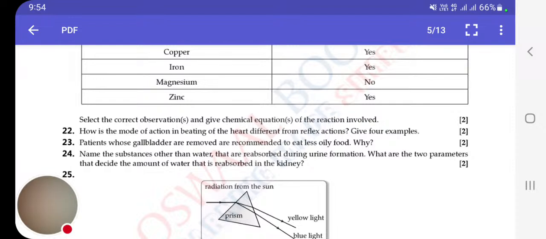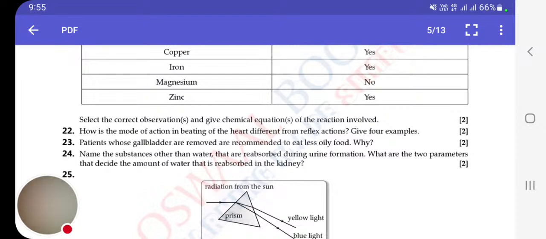Moving ahead, for reflex actions: they are sudden actions in response to something. Second point is they require a stimulus for their action. Third point is these actions are regulated by the spinal cord. Fourth is they do involve skeletal muscle. Fifth, these actions are produced in response to an event of emergency. Sixth, reflex actions are always quick. At least you have to write 4 points.